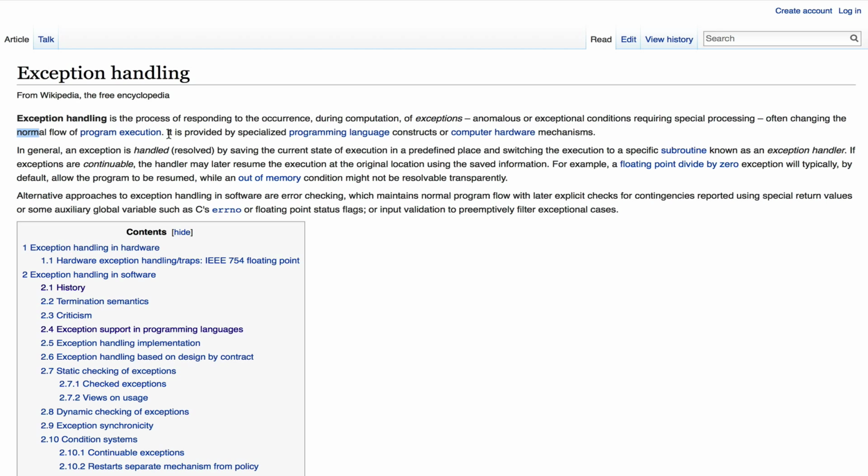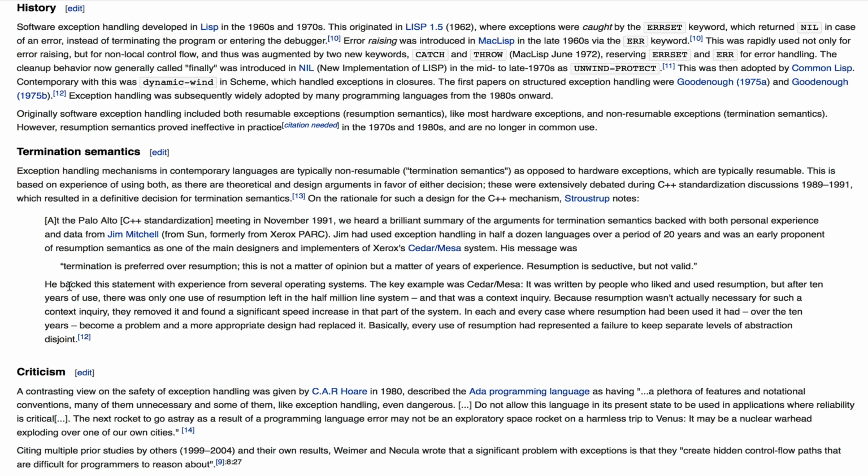Okay, and here it continues. It is provided by specialized programming languages, which gives us a hint it is not provided by all programming languages. Let's have a look at the history, which should tell us, software exception handling developed in Lisp in the 1960s and 1970s.